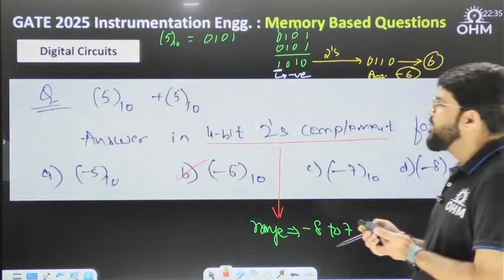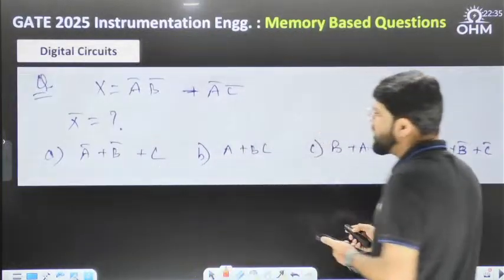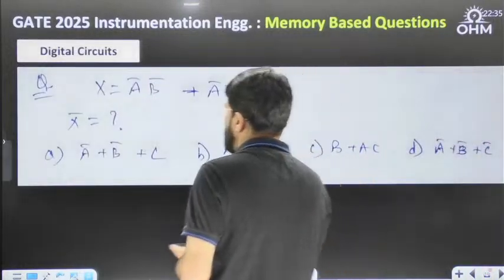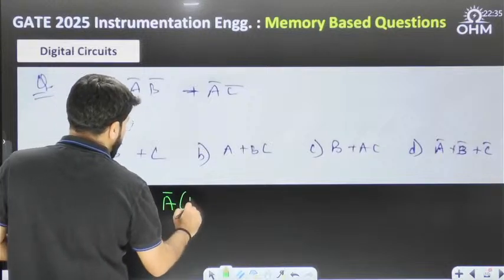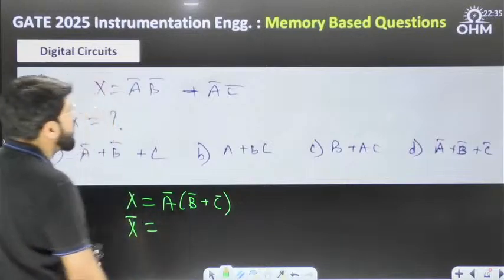Okay, so this was a fundamental question of digital circuits. Another very fundamental question: a basic De Morgan's law, where X is given to you as A bar B bar plus A bar C bar. Let me write it as A bar into (B bar plus C). What is the X bar?